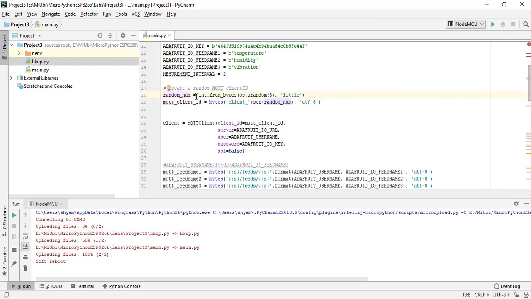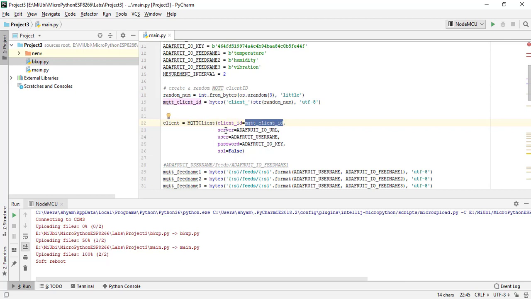And this random number is generated from os.urandom. os.urandom is a function which is machine dependent. So urandom will generate a random number in little endian format, and that random number I'm assigning as the client ID. So the MQTT client ID is nothing but a random number.